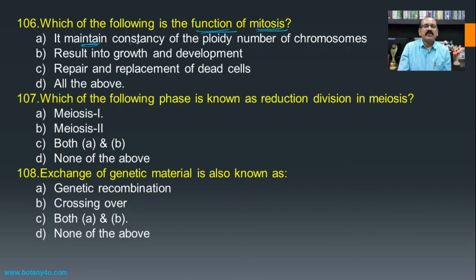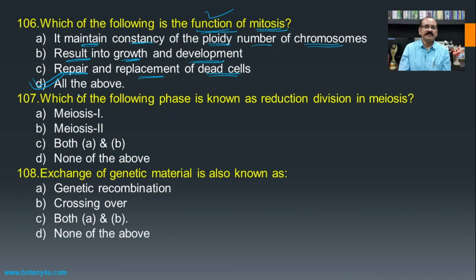Then, which of the following is a function of mitosis? It maintains constancy of the ploidy number and chromosomes. Then it results in growth and development. Then it repairs and replaces dead cells. If you see all these 3, they are the functions of mitosis, and hence all of the above becomes the answer for this question.